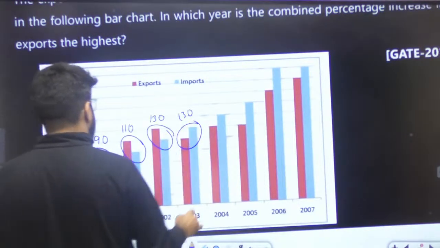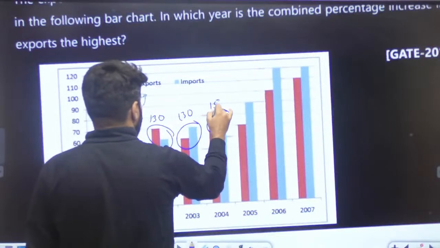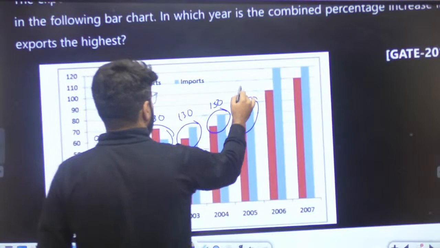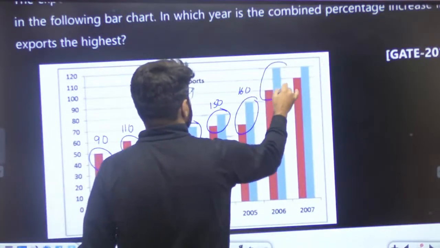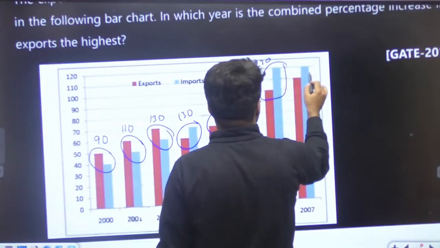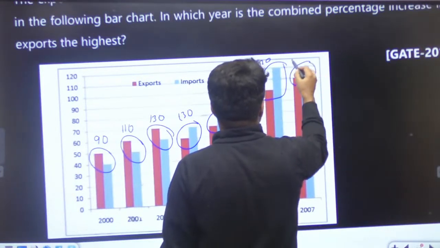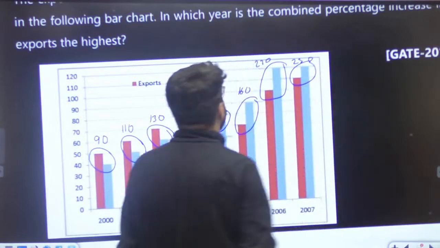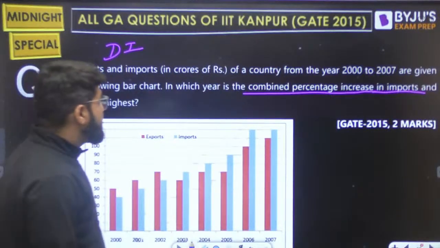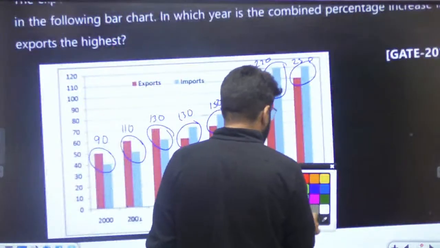Here there is no increase. Next is 80 and 70, that is 150. Here this is equal to 90 and 70, this is 160. This one is equal to 120 plus 100, 220, and this one is 230, 120 plus 110. In which year is it the highest combined percentage increase?